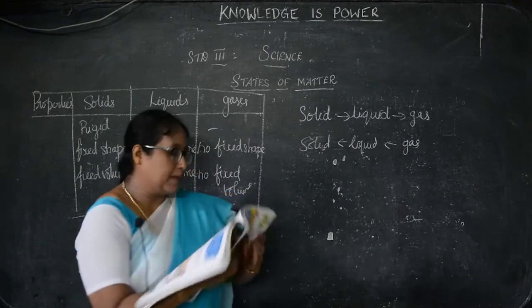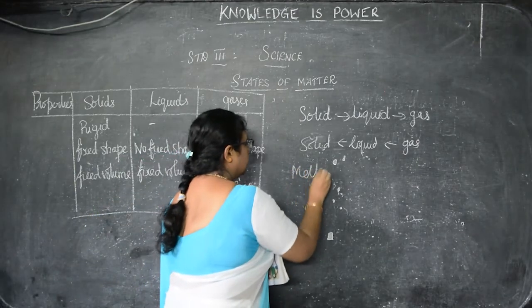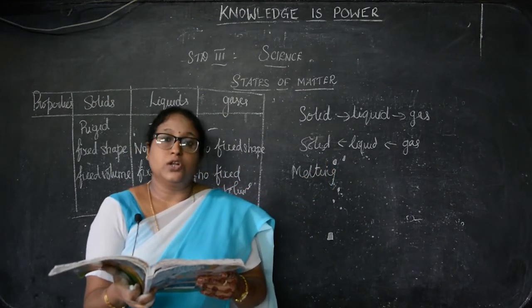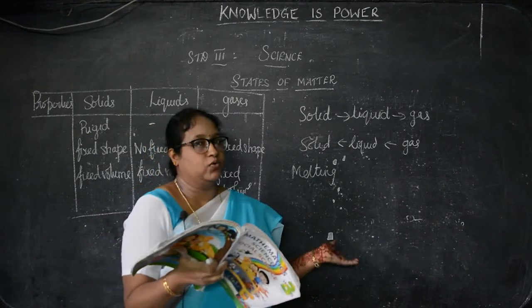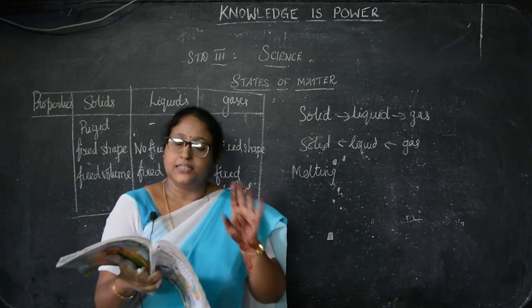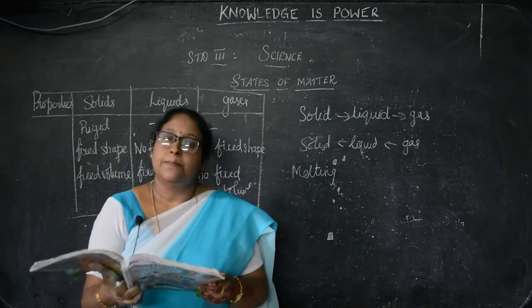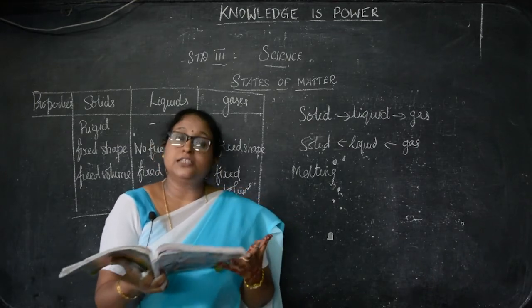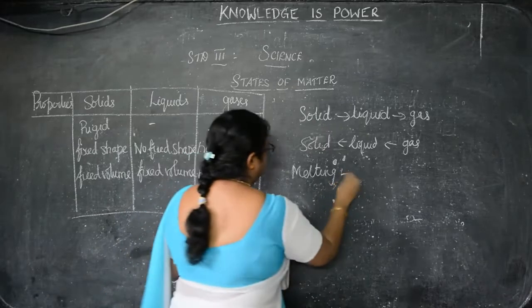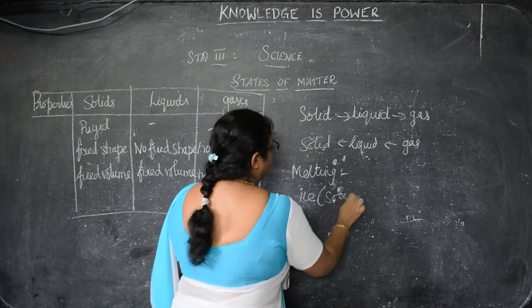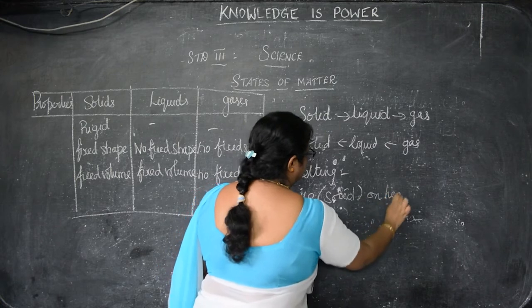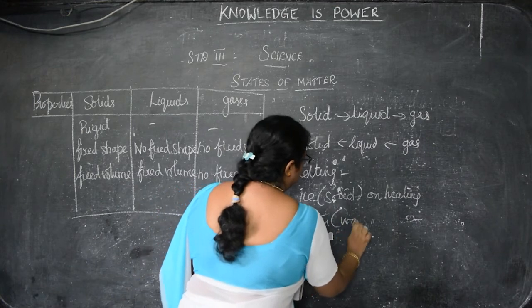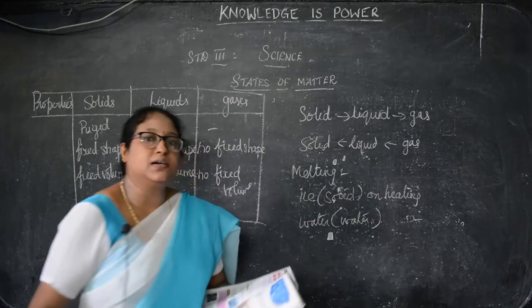Now first we will see melting. The change of a solid into liquid on heating is called melting. For example, ice. Ice is a solid, and on heating it changes into liquid, that is water. This is called melting.